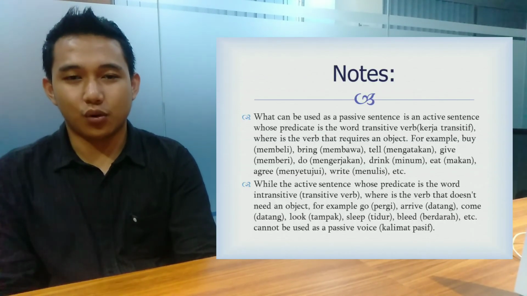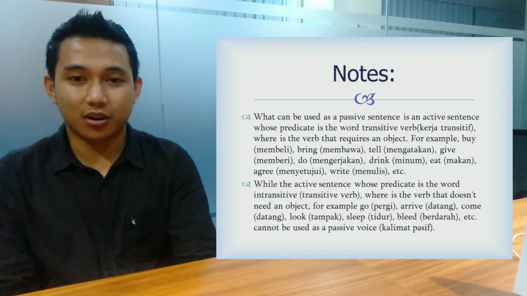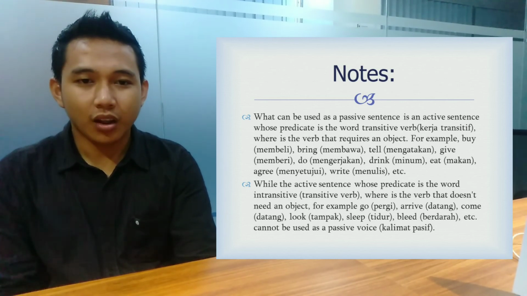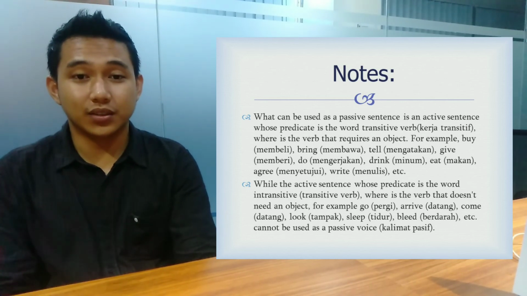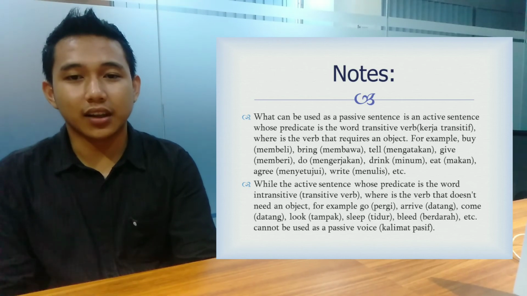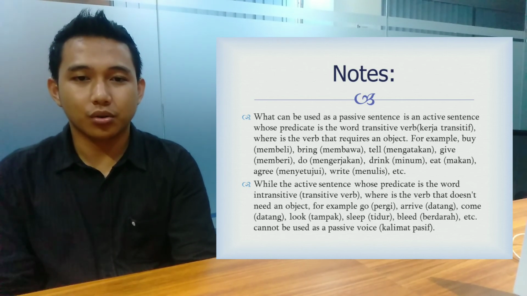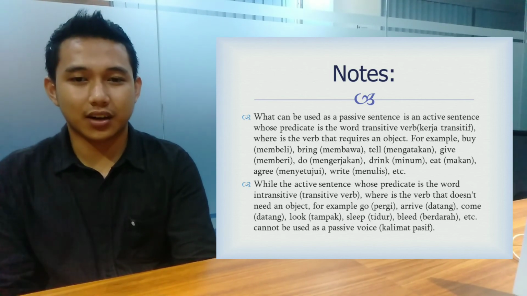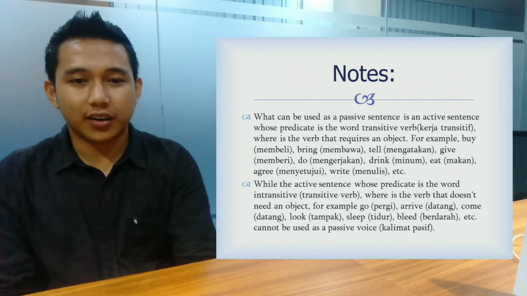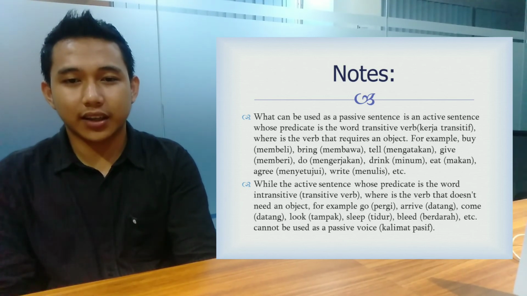Notes for description verb. What can be used as a passive sentence is an active sentence whose predicate is a transitive verb, which is a verb that requires an object.